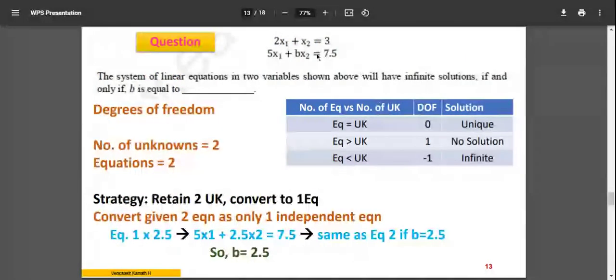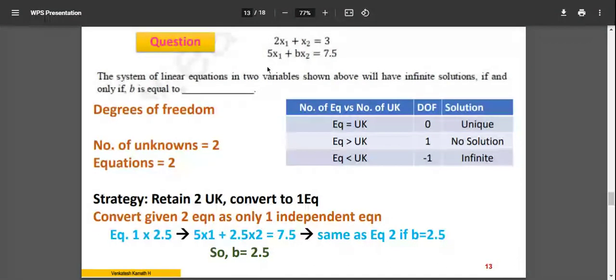Fine. Here is another question. The question is like this. There are two equations. 2x1 plus x2 is equal to 3. 5x1 plus bx2 is equal to 7.5. The system of linear equations in two variables shown above will have infinite solutions if and only if b is equal to what? For one particular value of b, there will be infinite solutions. What is that b? In that case, if the value of b is that much, then this system of equations will have an infinite number of solutions.